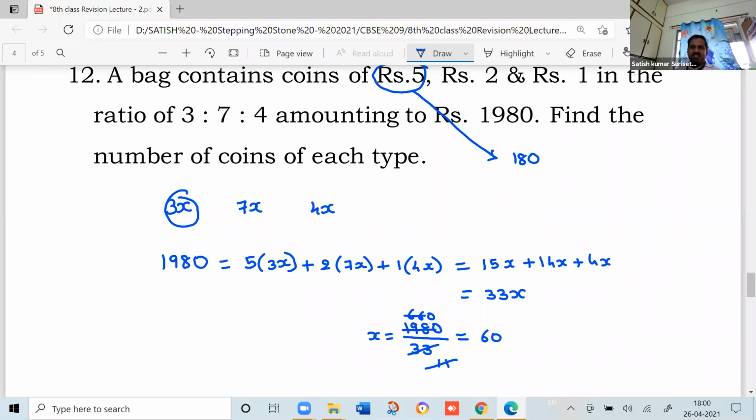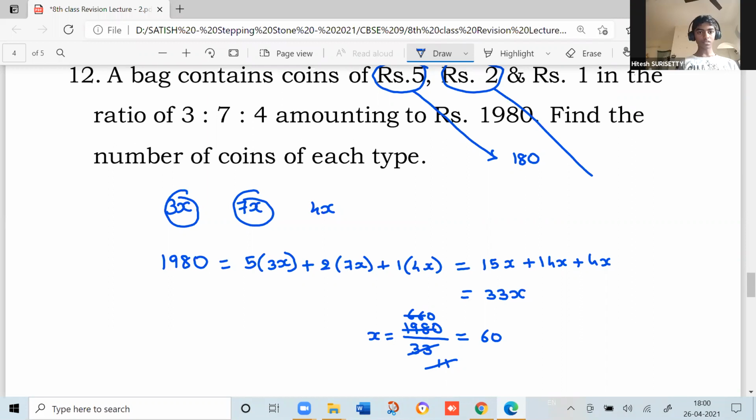180. Next, number of 2 rupee coins. How many are there? 7x. So what will the value be now? 7 into 60. How much? 420.